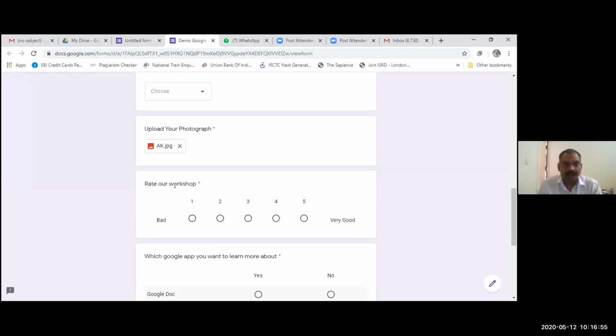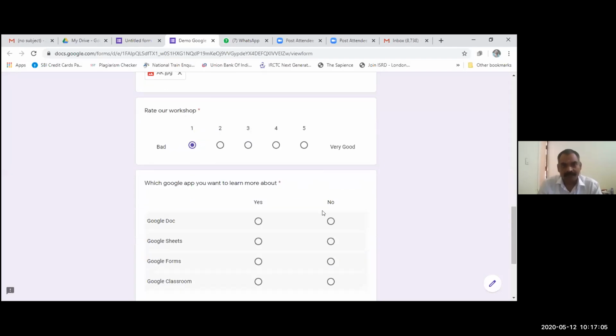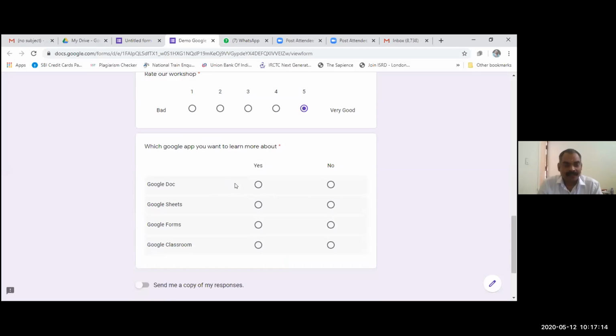Rate your workshop. From 1 to 5, the respondent can opt any of the options, from bad to very good. Which application do you want to learn more about? This is a grade type question, multiple choice grid.